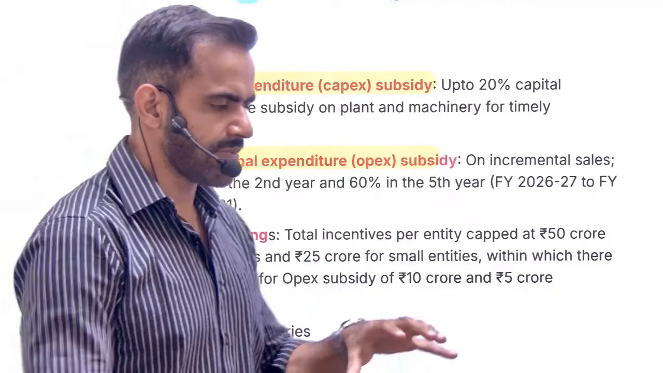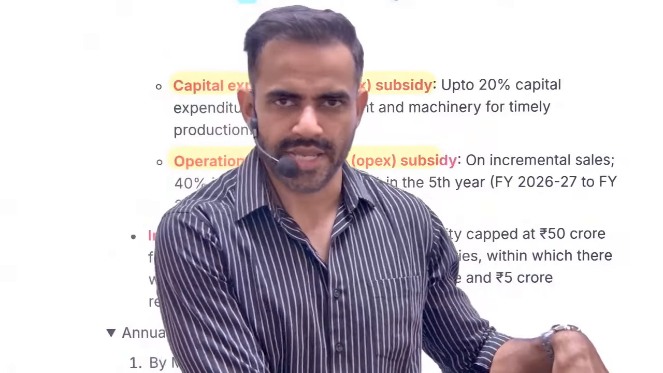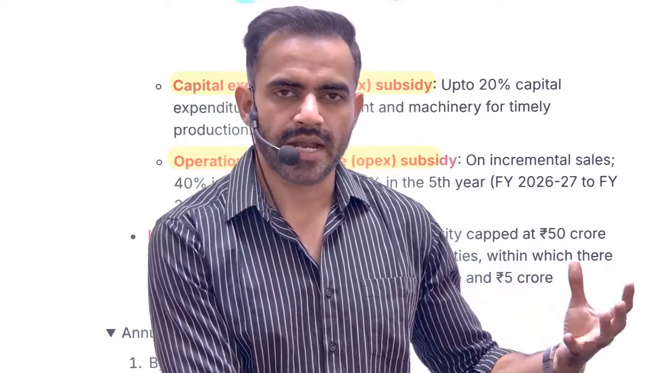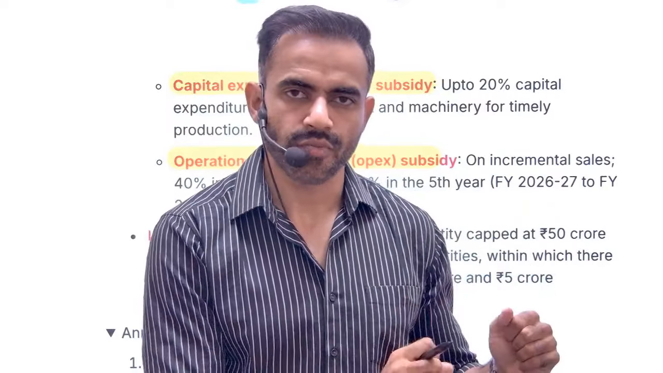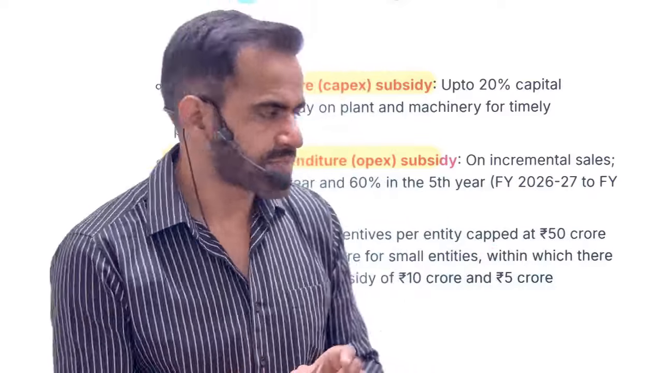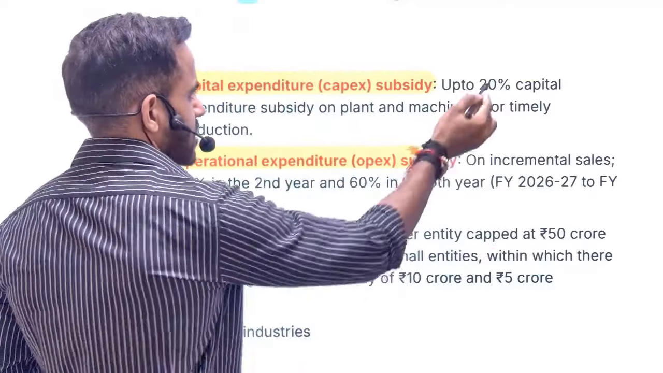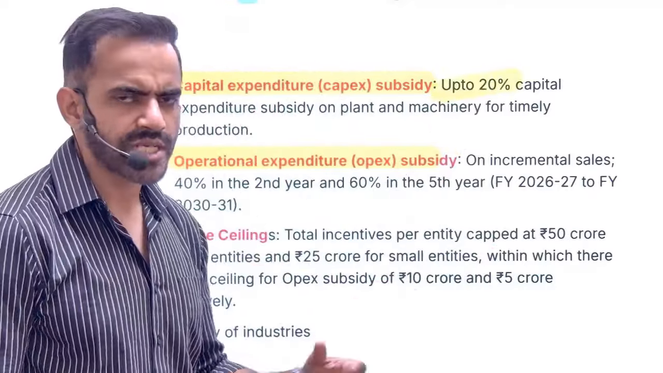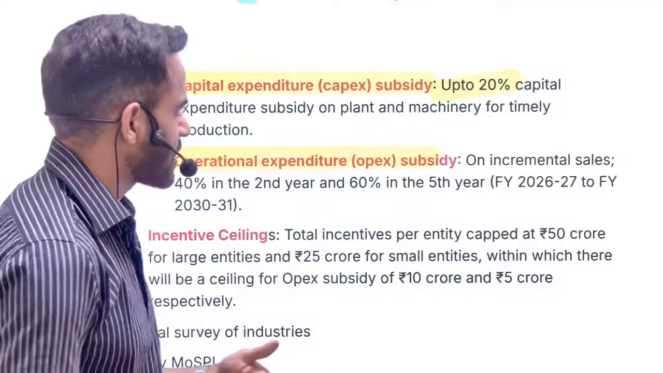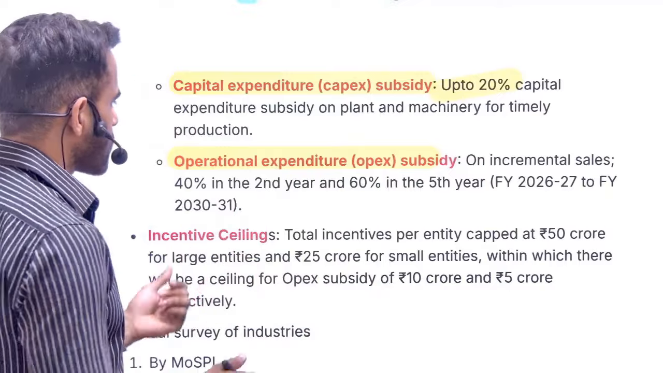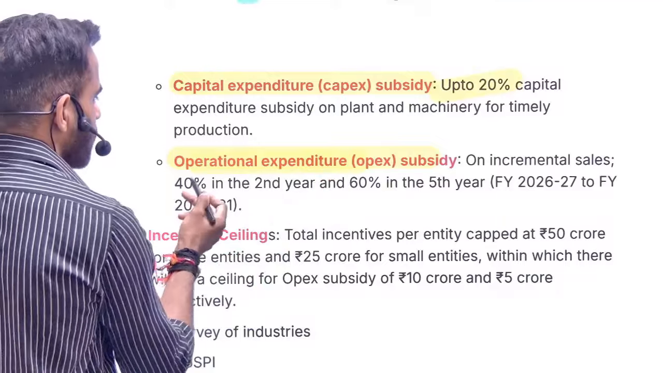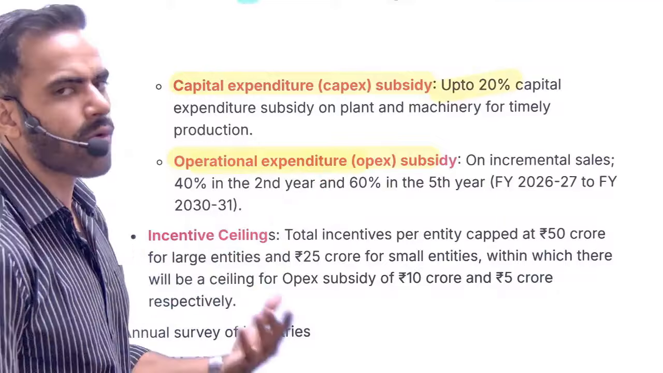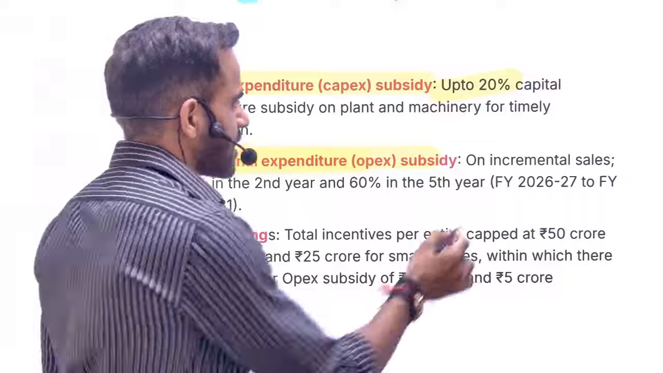Capital expenditure basically means, let's say you are setting up a plant for recycling, and if the total cost of that plant machinery is, let's say, 100 rupee, the government is going to provide you subsidy of up to 20%. That is cost of machinery. And let's say to operate that plant, if you need let's say 100 rupee, so government is going to provide you subsidy for the expenditure on the operations also. This is going to be incremental.